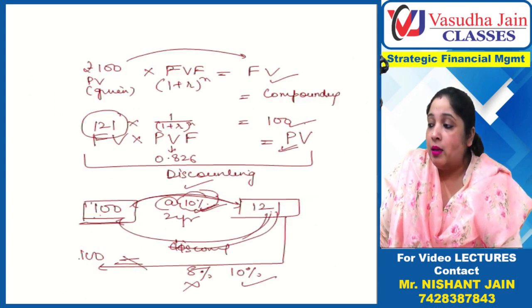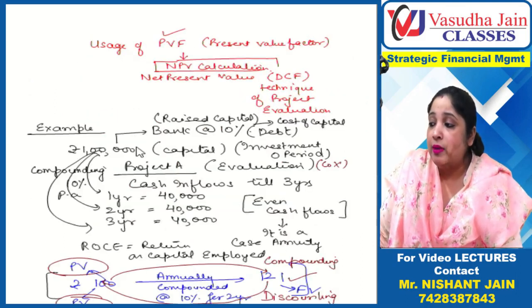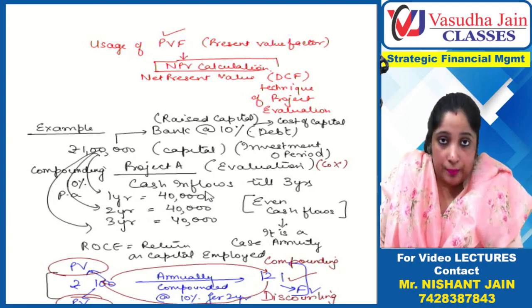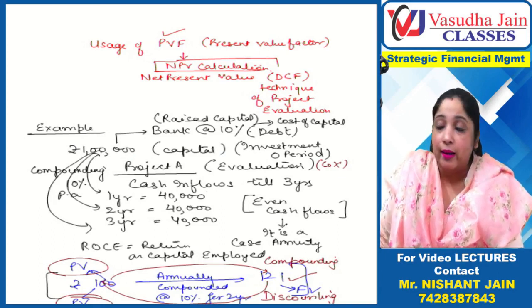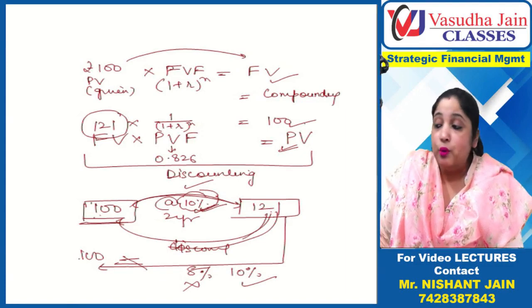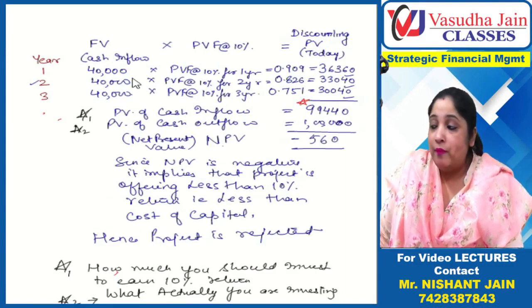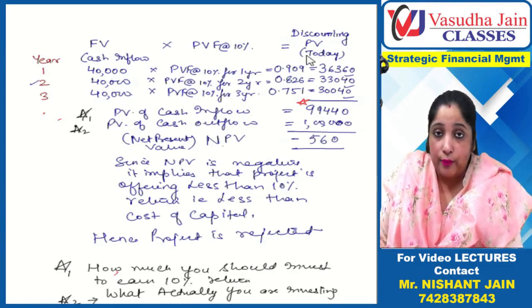Then in this question, it was given how much the outflow is. So I was just doing the project evaluation. Now while doing project evaluation, which factor have we used? We were given the future cash inflows and we had to compute their present value.